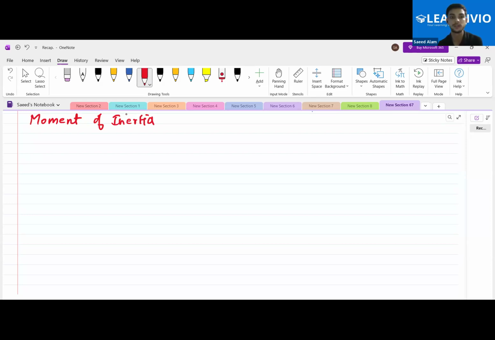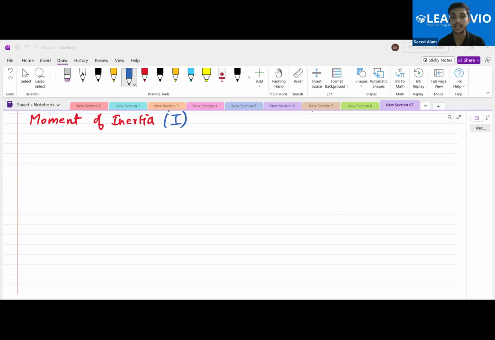Now we are moving on to another part of this chapter, that is we are going to calculate the moment of inertia. So what is actually inertia? First of all, it is denoted with a capital letter I. Just write it over here that we denote it with a capital letter I. So what is inertia? Inertia is the tendency to resist motion. The ability to resist any change is called inertia. That is actually all about Newton's first law.